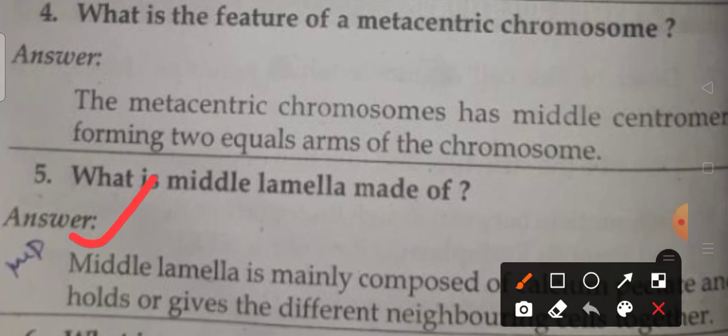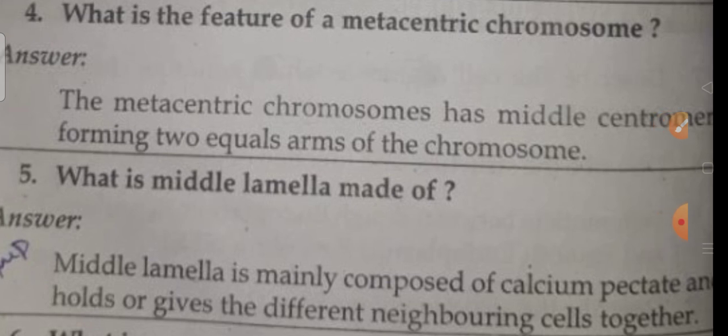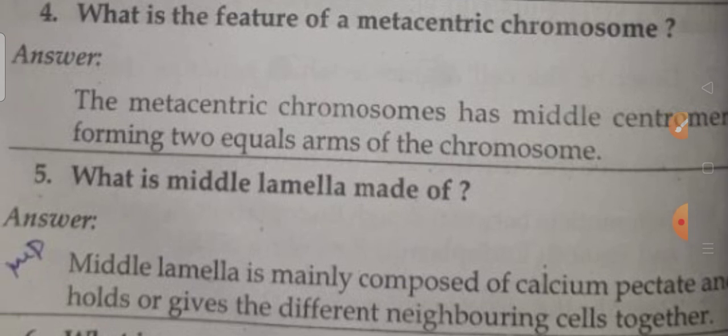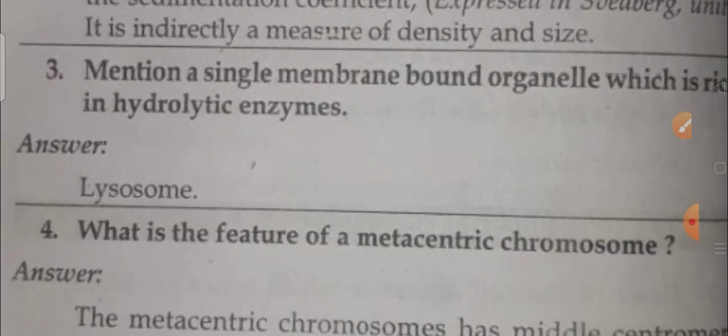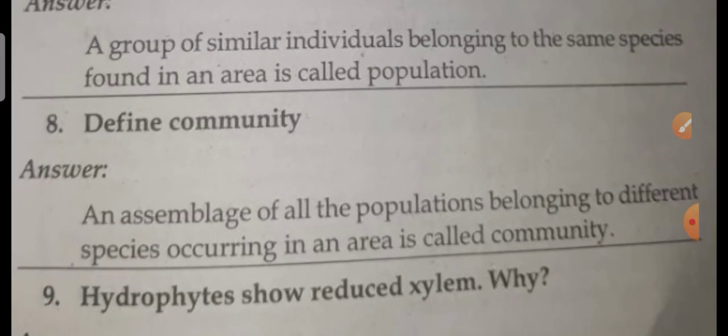Next, this is also a very important question: what is the middle lamella made of? The middle lamella is mainly composed of calcium pectate, and it holds different neighboring cells together. That is the function of the middle lamella. It is made up of calcium pectate, and it holds the different neighboring cells together.